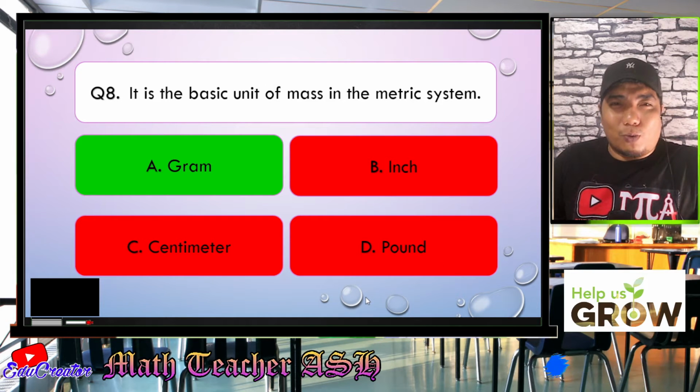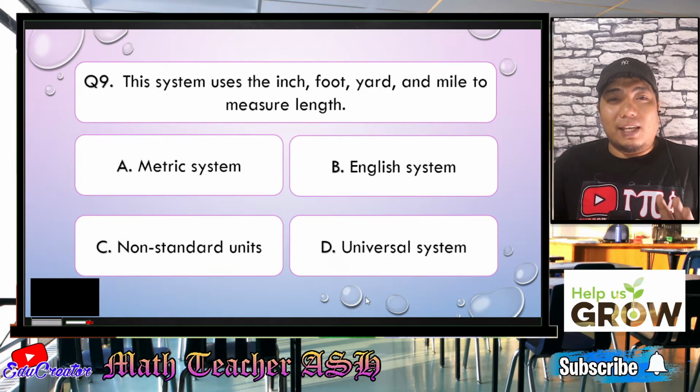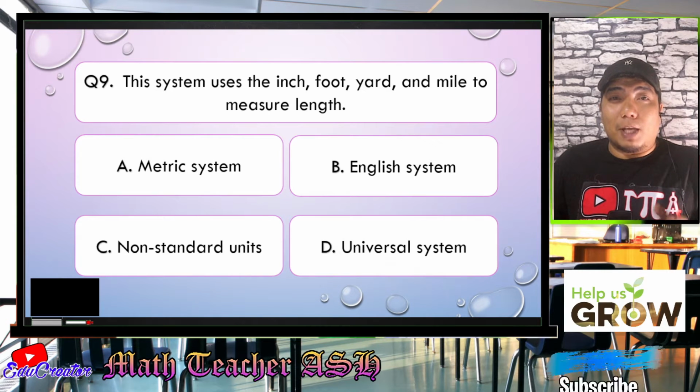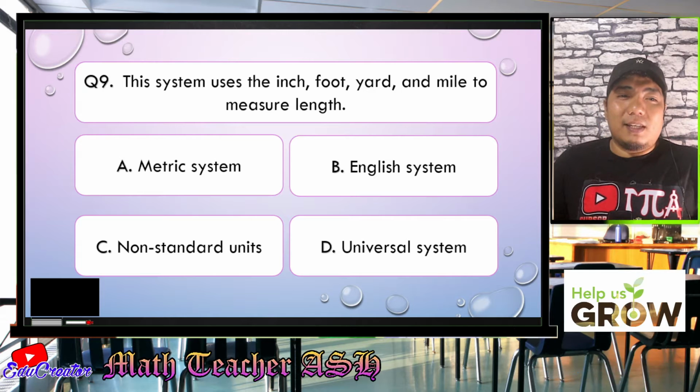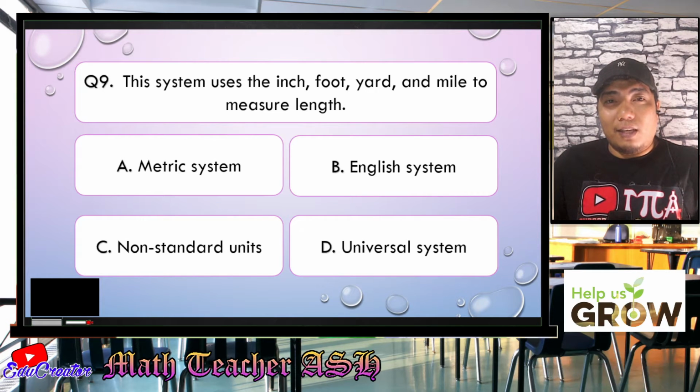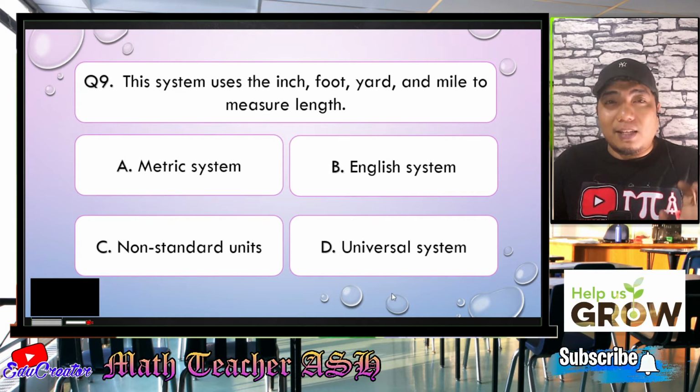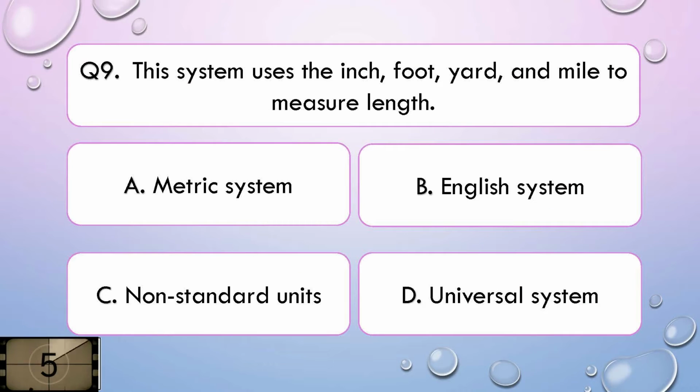Now let us go to question number 9. This system uses the inch, foot, yard, and mile to measure length. Is it A, metric system, B, English system, C, non-standard units, or letter D, universal system? I'll give you 5 seconds to think about your answer.